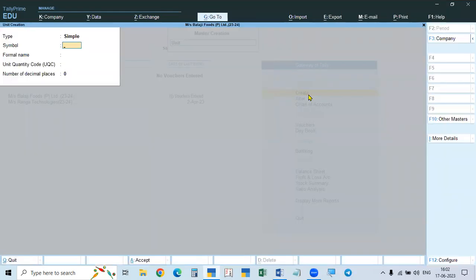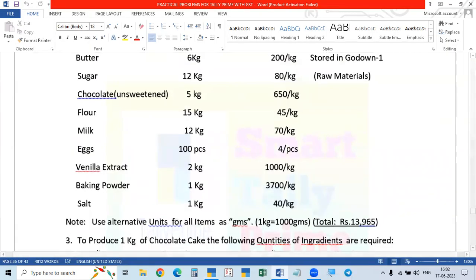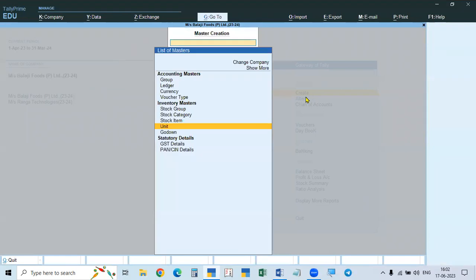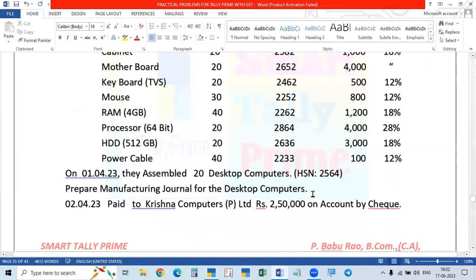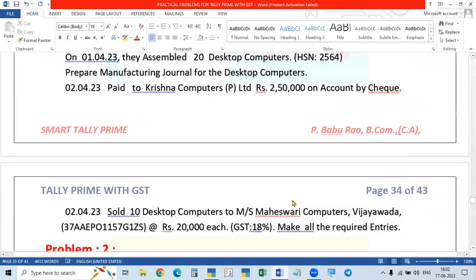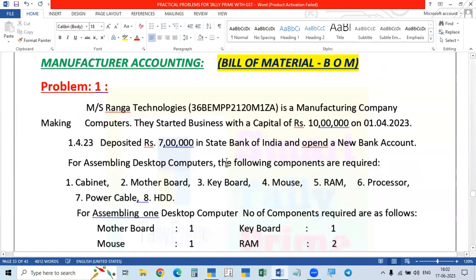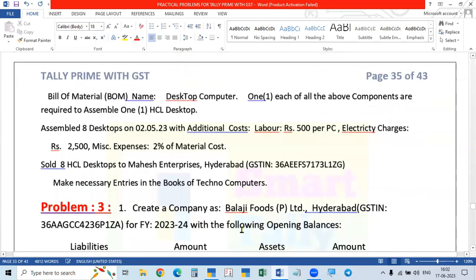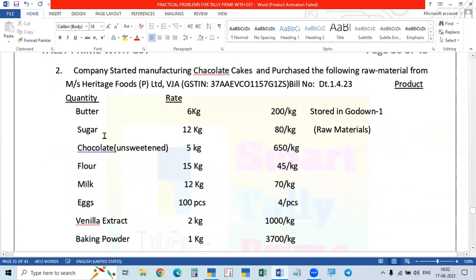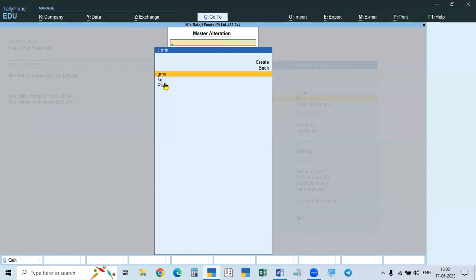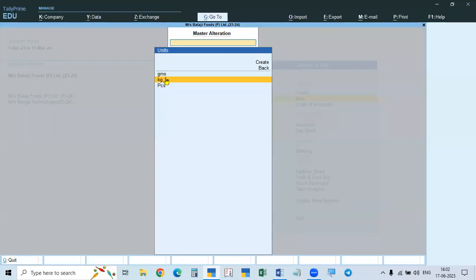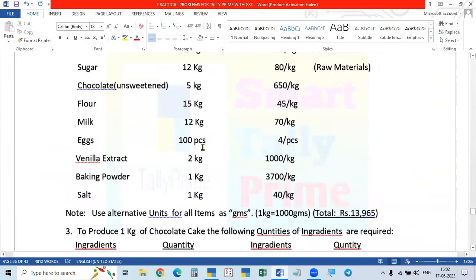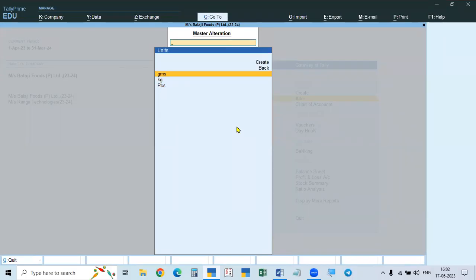So in this case, already I created. So I go to alter. You see here units. Cages are created. See, all the items are purchased. All the stock items, that is raw material, purchased in cages. So I created cages, and then alternative unit is grams. We purchase grams also. And in this case, there is one more, pieces. All these are created. We have to create each and every one.